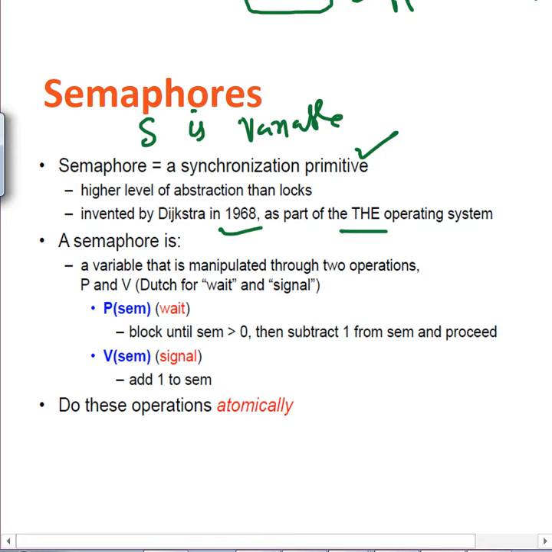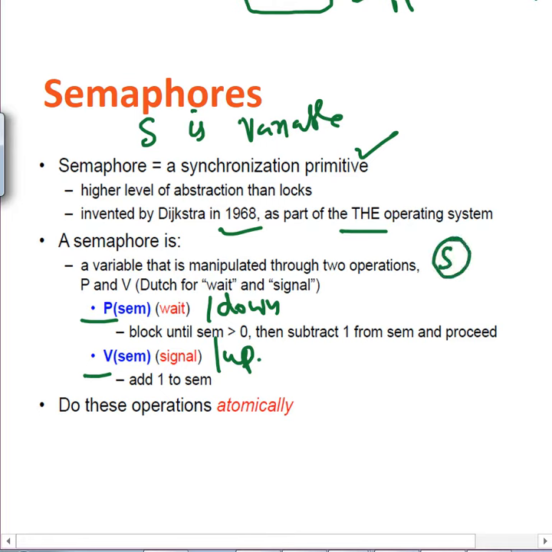So we have the operations which are actually the system level calls. We have two operations. One's called P and the other V, originally because they are Dutch. P is also called wait, and sometimes it's also called down, and V is also called signal or up. So we have two operations which can be done on the semaphore variable S.